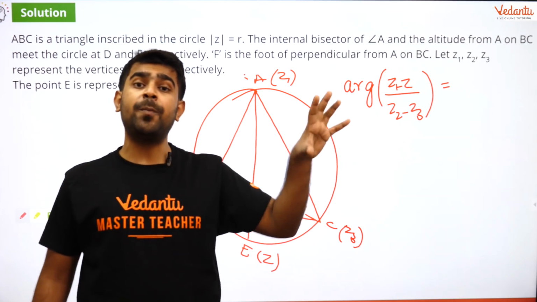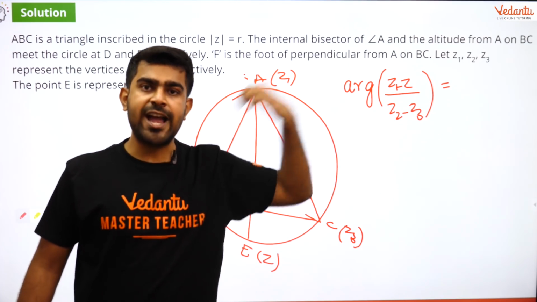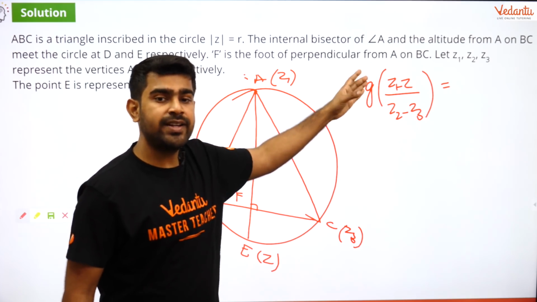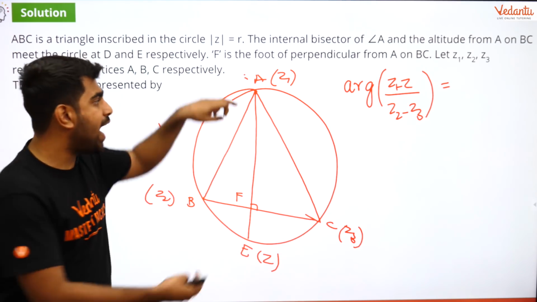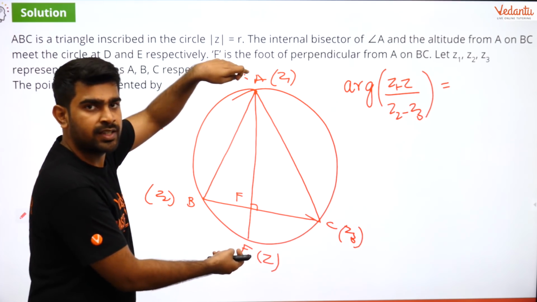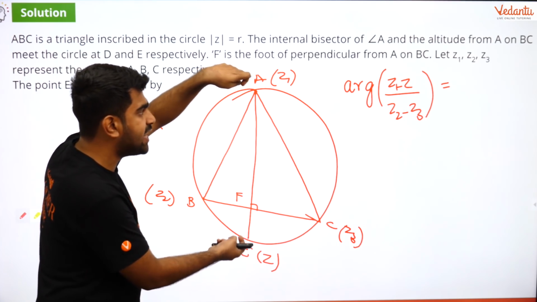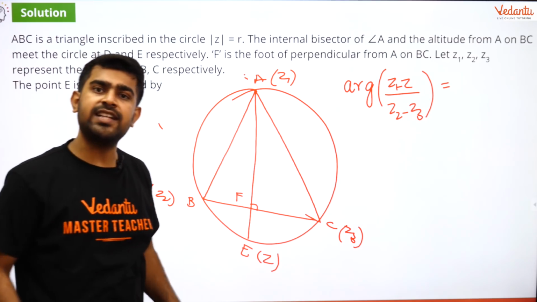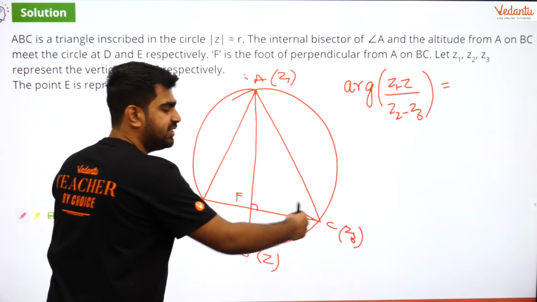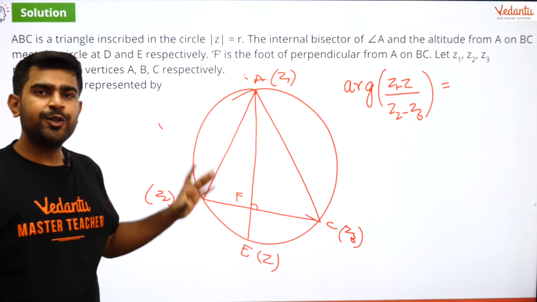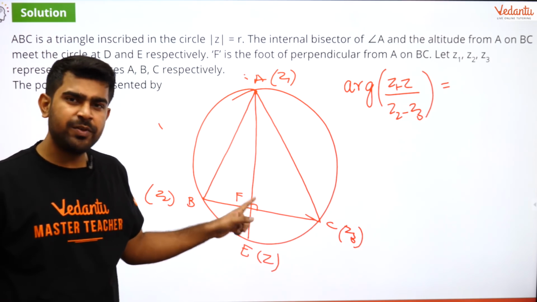Argument follows the same properties as that of log. So I can say this is nothing but the argument of this minus the argument of this. The argument of this is the angle subtended by the line joining these two with the positive direction of the x-axis, and I subtract the argument of BC. So when I do that, don't you think I get the angle between them?